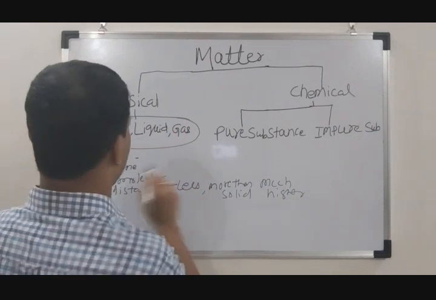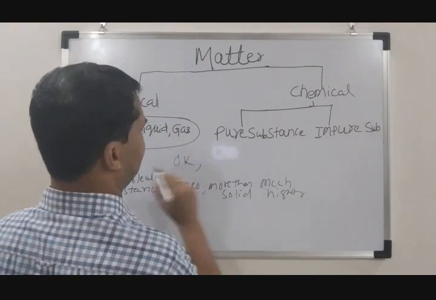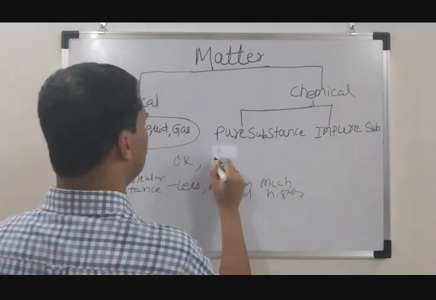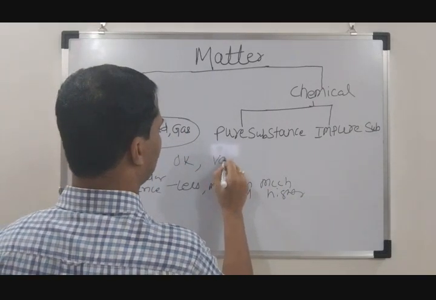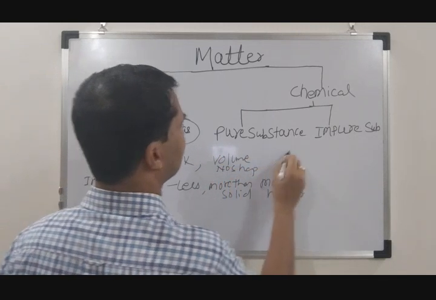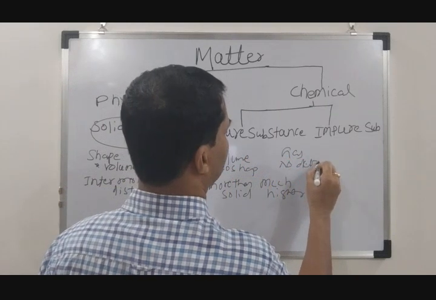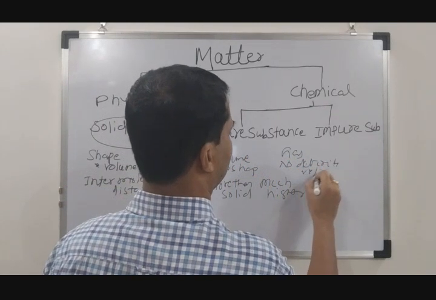Shape and volume, I told, solid has shape of its own, okay, but liquid has volume but no shape. Volume, no shape. Gas, no definite volume and shape. Okay, volume and shape.